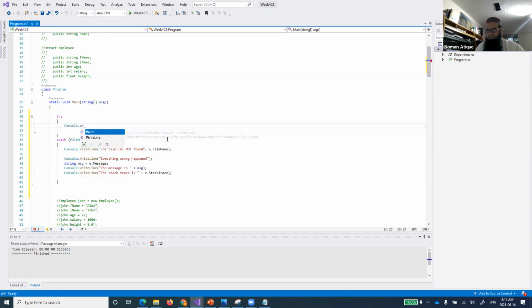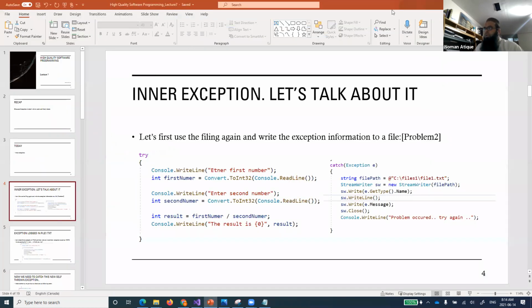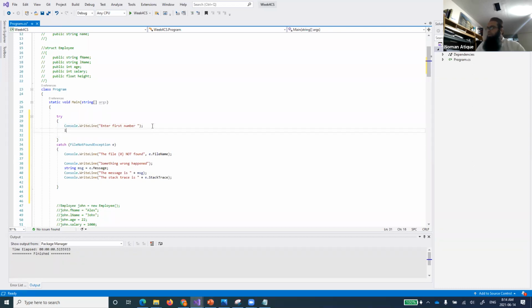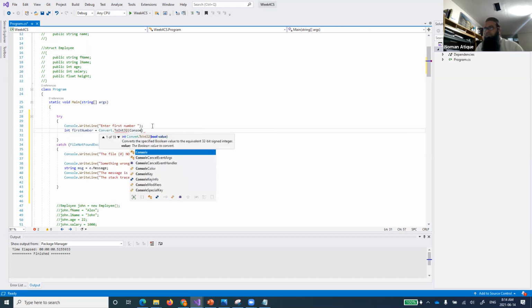Right, so WriteLine, enter first number, and we'll just quickly do that. Right, and the first number, and then you'll see Convert.ToInt32 and Console.ReadLine.